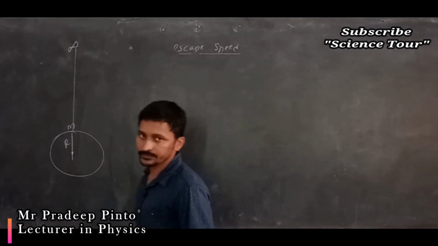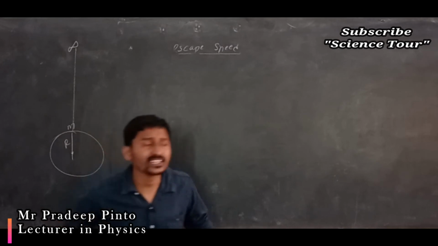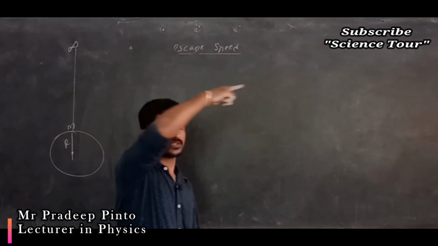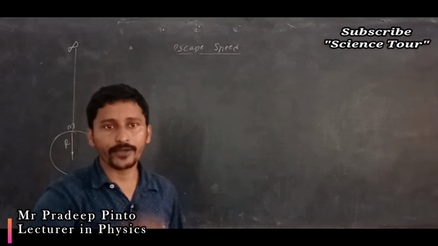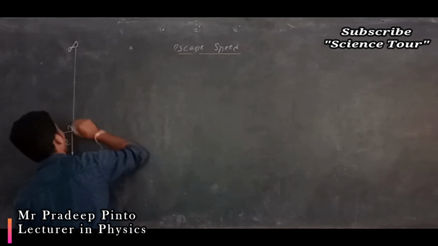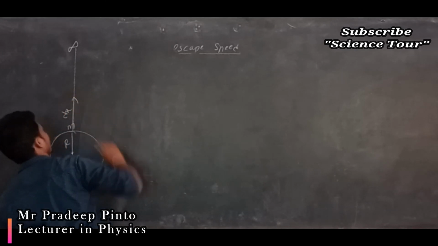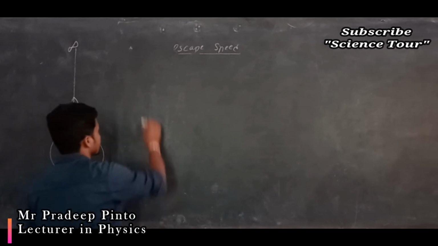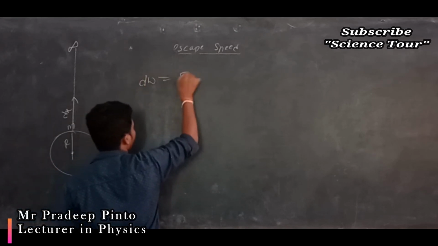What can I do? I have to do work, in such a way that it will go somewhere. What is that work? Work is nothing but simple. Say for example, I am moving it through a distance dx. Then dW is nothing but F into dx.